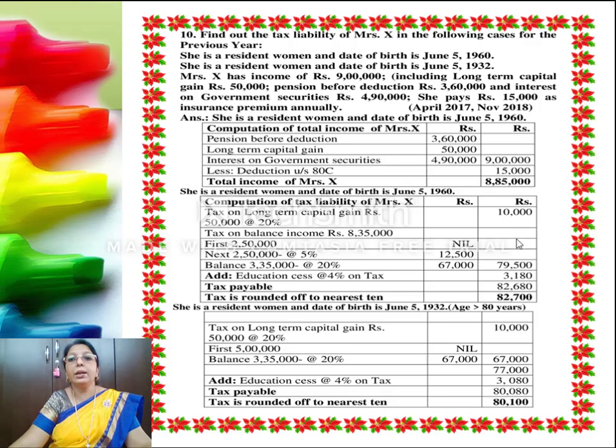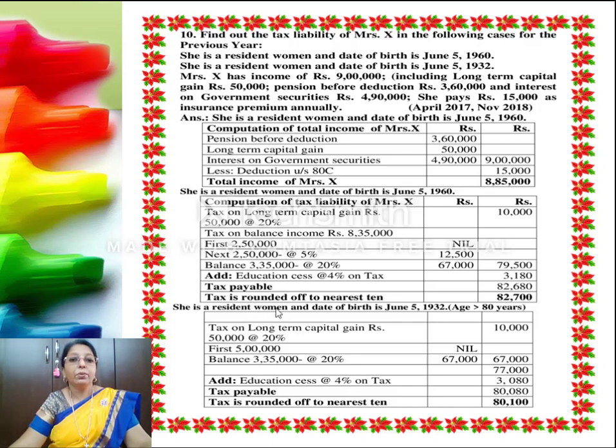8,35,000. The total income of her is 8,85,000, of which 50,000 long-term capital gain is taxed at 20%, and the balance 8,35,000 is there. So there we have the first 2,50,000 nil, next 2,50,000 at 5%, and the balance 3,35,000 at 20%, with the cess of 4%. So the tax liability comes to 82,680, rounded off to 82,700.